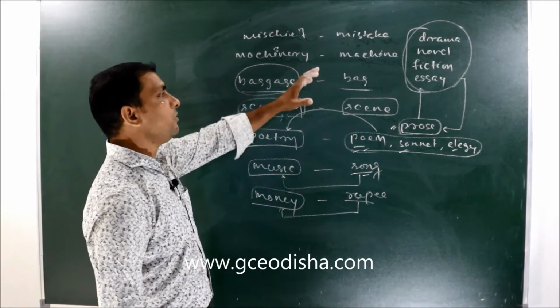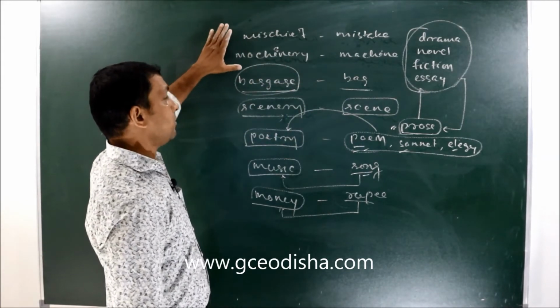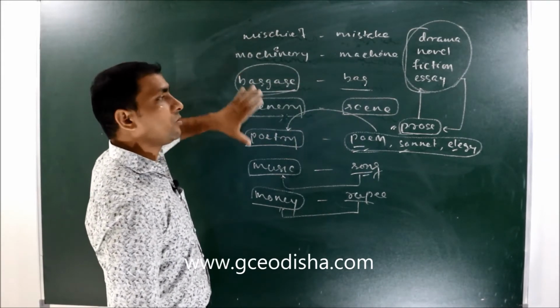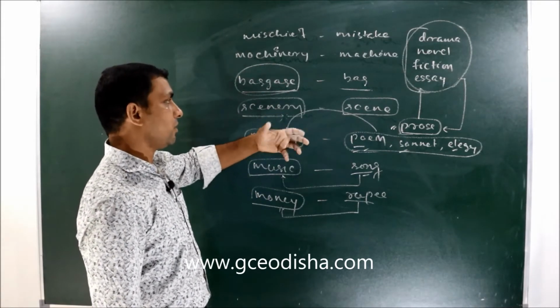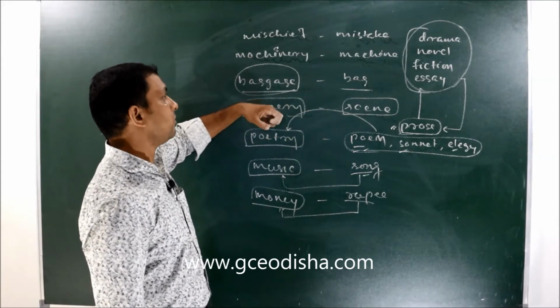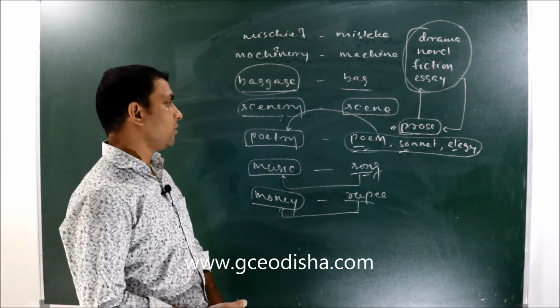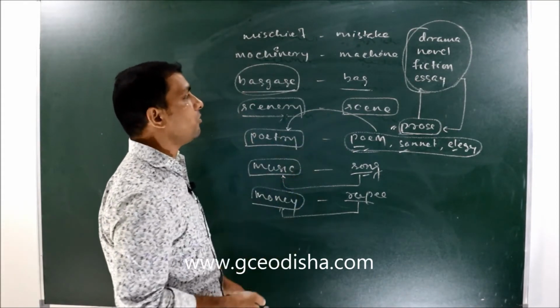So these are the confusing words that examiners put to make us confused. We need to differentiate the different meanings between those words. Okay, so this is all about noun and number.